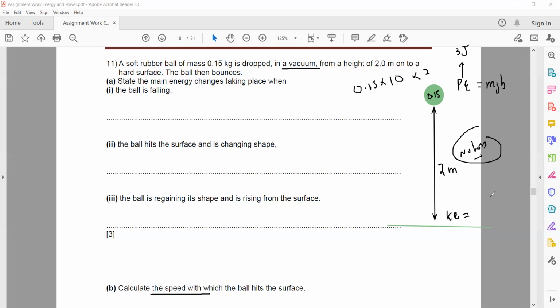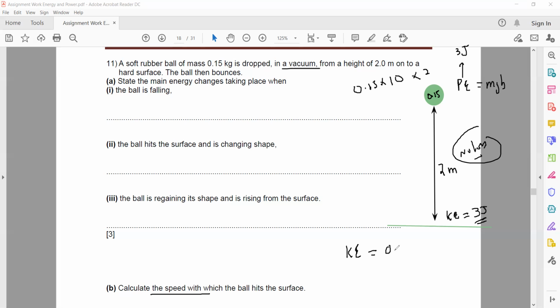Originally it had potential energy. Just before hitting the ground, what will be the kinetic energy? The kinetic energy will be equal to 3 joules. So first we get the potential energy, using the potential energy we know the kinetic energy, and using the kinetic energy you can find the speed.